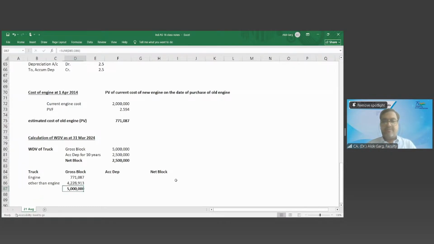What is the gross block of the truck? 50 lakh. What is my accumulated depreciation for 10 years? 25 lakhs. So how will this 25 lakh be split? Up to 31st March 24, what you have done is the cost divided by 20 multiplied by 10. How did you compute the per annum depreciation?